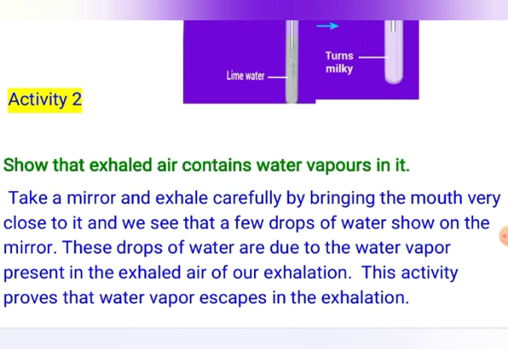Where did these water vapors come from? These are because of the water vapors present in the exhaled air. So it's a very simple activity you can do at home. The drops of water are due to the water vapor present in the exhaled air. This activity proves that water is present in the air we exhale.